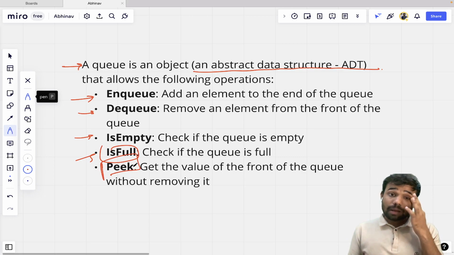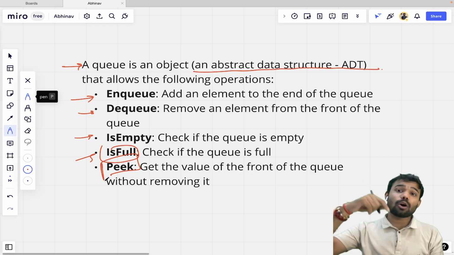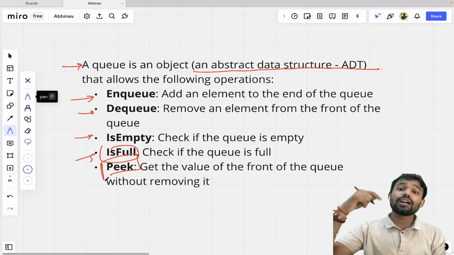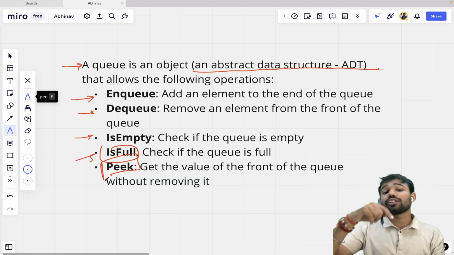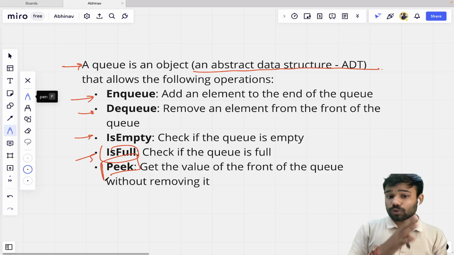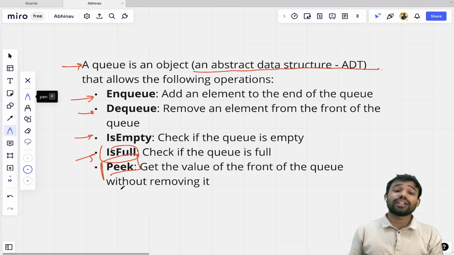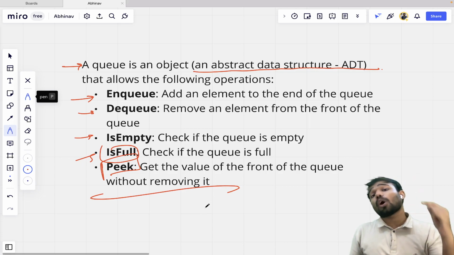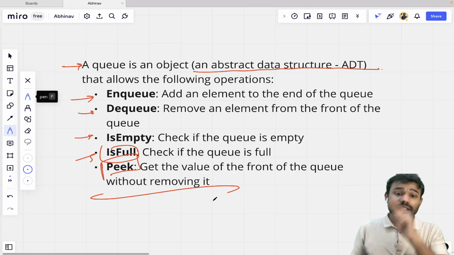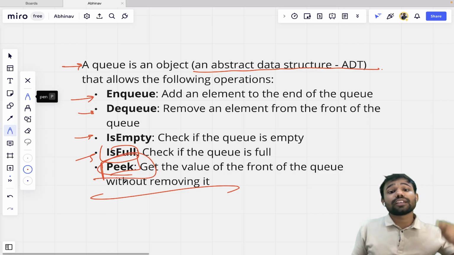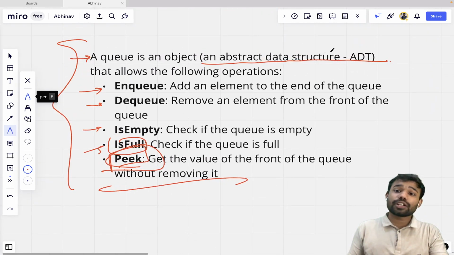Peek, just like we have peek in stack. The peek in stack basically returns the top element, whatever is at the top of the stack. But if we talk about queue, it gets the value of the front of the queue. So whatever is at the front of the queue, peek returns that value without removing it, just like peek in stack also returns the top of the stack without removing it. Who removes it? Pop removes it, peek just returns it. Similarly, here also peek returns the front value of the queue. It doesn't remove it. These are some functions that are present in queue and will be used.